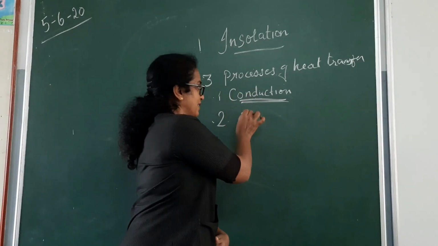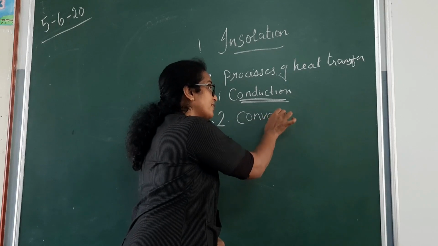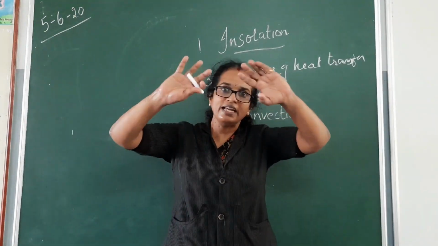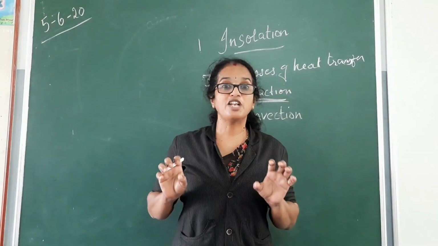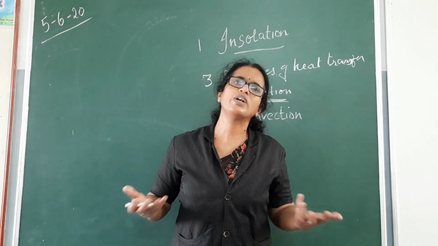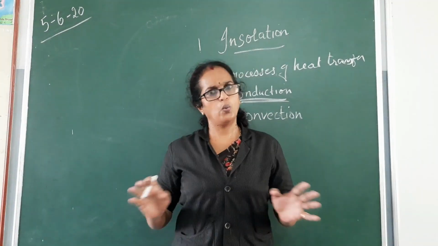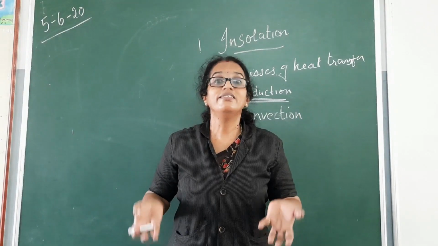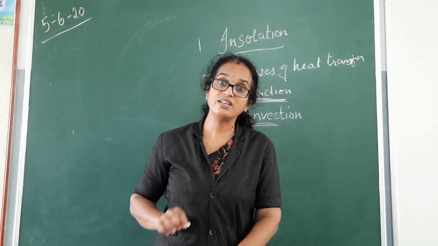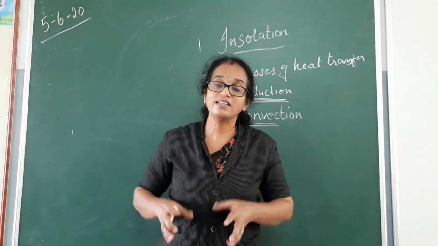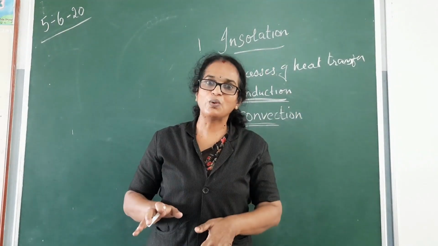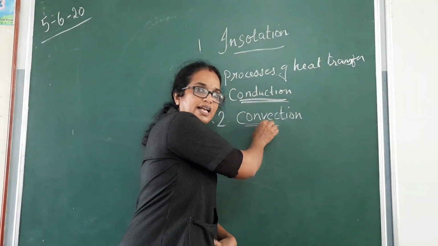The second process of heat transfer is called as convection. Now what is convection? Heat is already there, the atmosphere gets heated. In the atmosphere, plenty of gases are there. When the air gets heated, what happens? It will be expanding. When it expands, it rises up. This process is called as convection. So, what is convection? When the atmosphere gets heated, that means when the air gets heated, it expands and rises up. This process of heat transfer is called as convection.